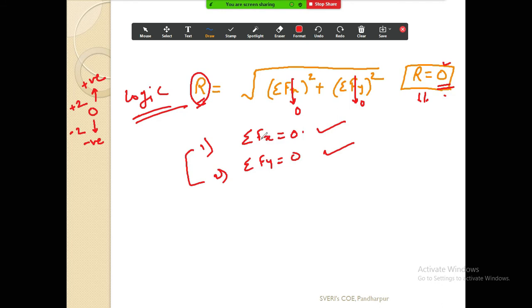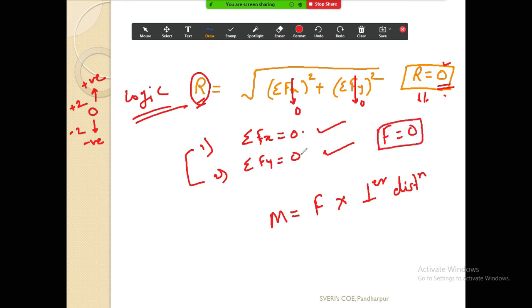And now if you closely see that, what is the basic formula for moment? Moment is nothing but force into perpendicular distance. This you have also learned before. Now suppose if summation Fx is 0 and summation Fy is 0, what does it mean? Forces in the x direction are 0, forces in the y direction are 0, so my total force will be 0.